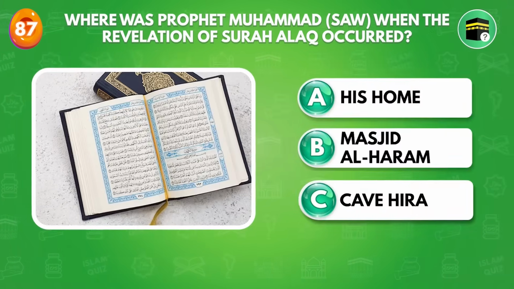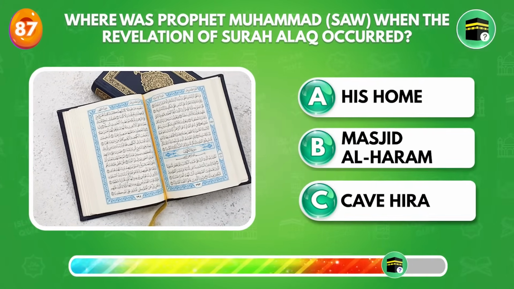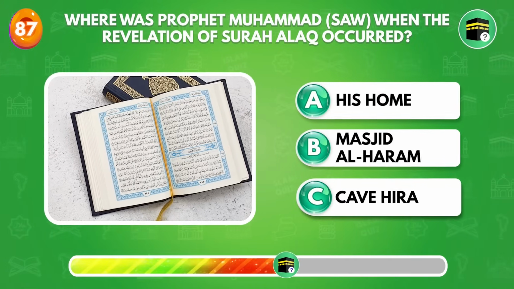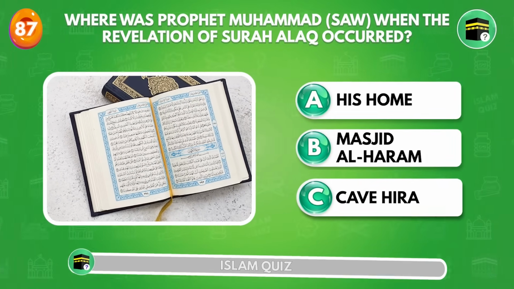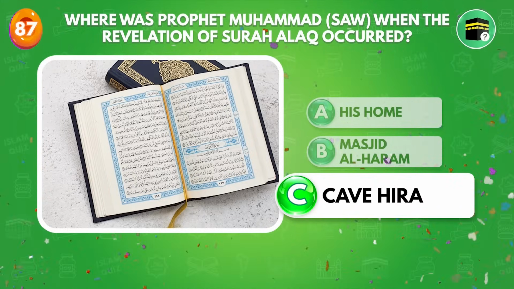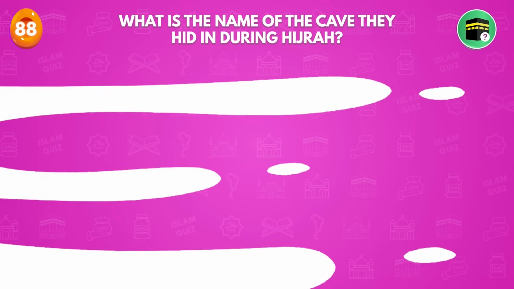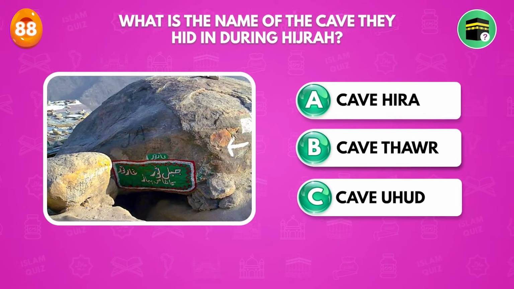Where was Prophet Muhammad ﷺ when the revelation of Surah Al-Alaq occurred? Cave Hijrah. What is the name of the cave they hid in during Hijrah?